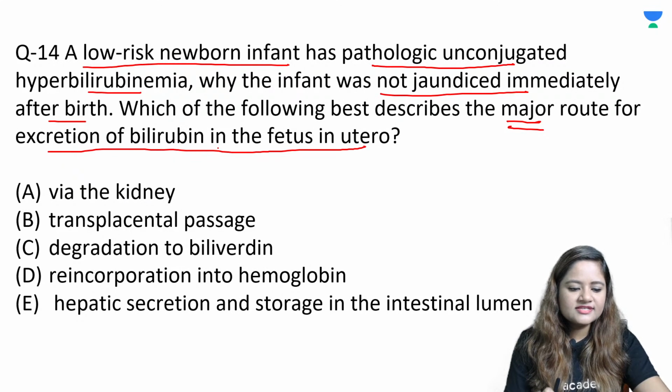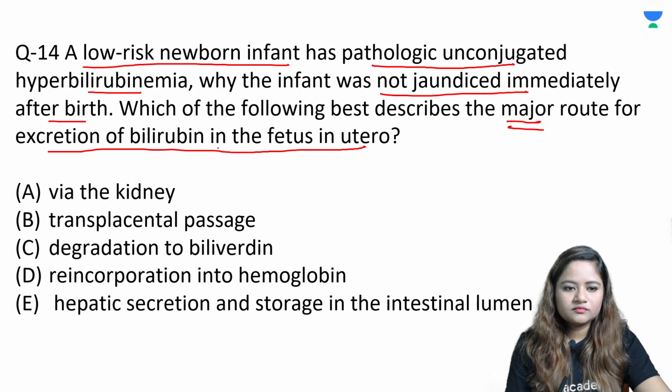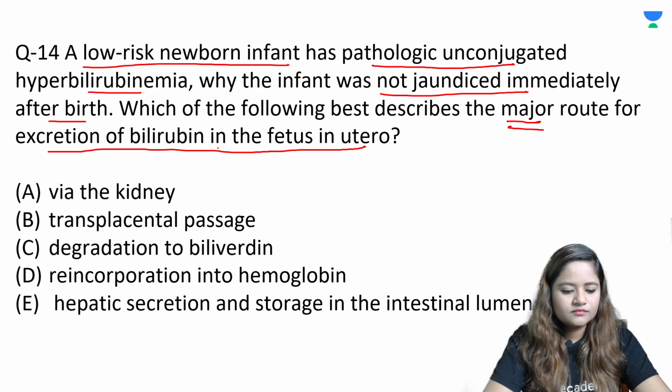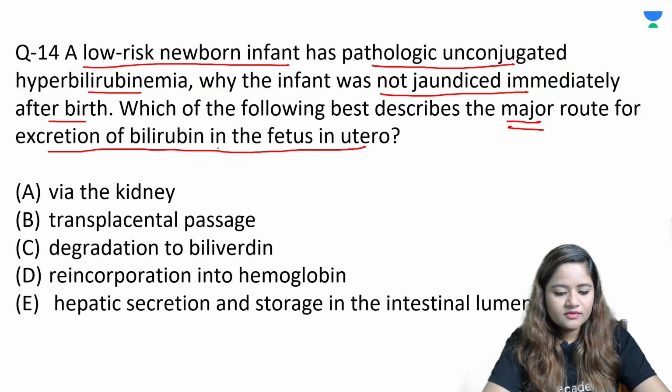So in a fetus, which mechanism plays a very important role for decreasing the bilirubin? Is it through the kidney? Is it because of transplacental passage? Is it because of degradation of biliverdin? Is it because of reincorporation into hemoglobin, or because of hepatic secretion and storage in the intestinal lumen? So what could be the answer?